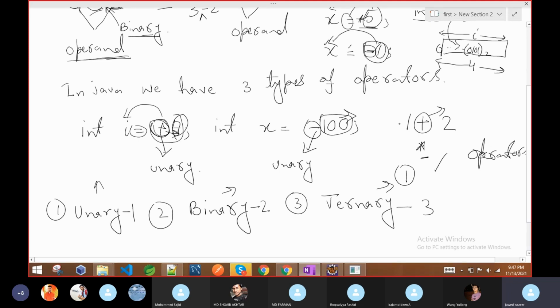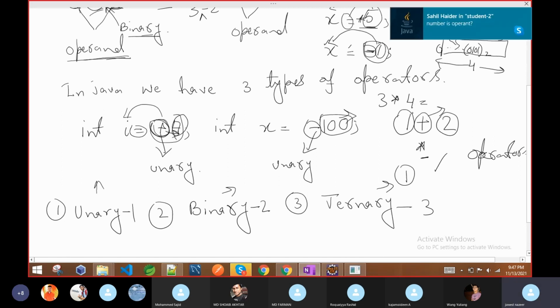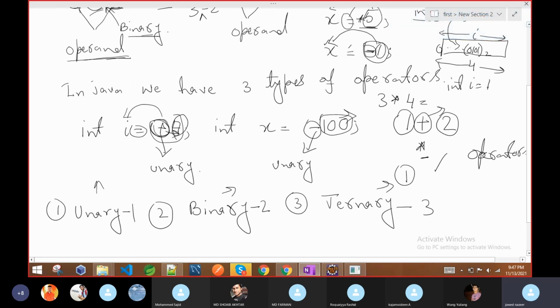Now, what is the meaning of operand? You can see this. If you are doing a multiplication, suppose 3 into 4. Sometimes we can also declare a variable, like I already declare one variable, int i equal to 1. The next time I do i into 5, i will be replaced with its value and then it will multiply. So the operand is basically data, not only a number. It may be in direct number format, or it may be in variable format. And it is not only multiplication or division, it may be any type of operation.